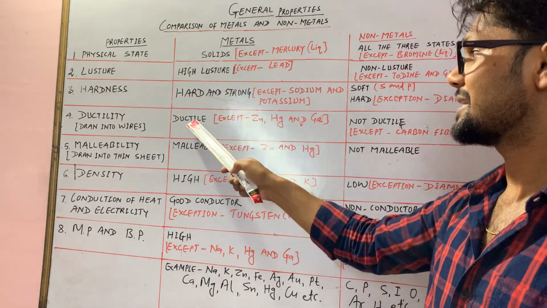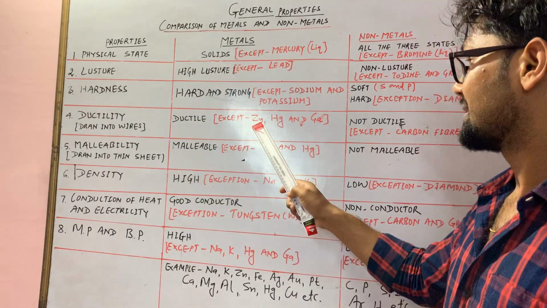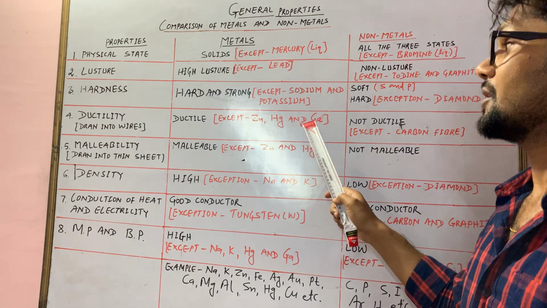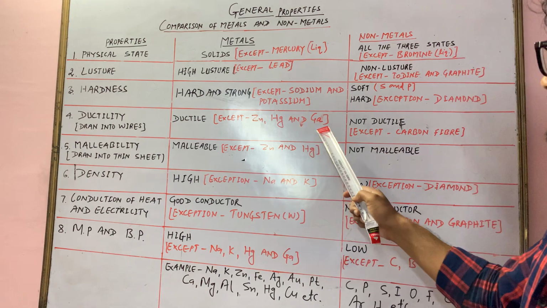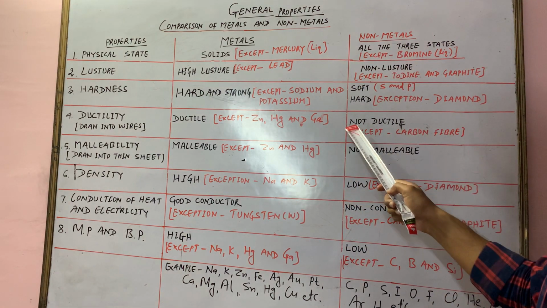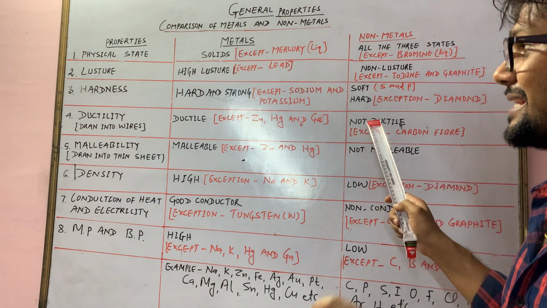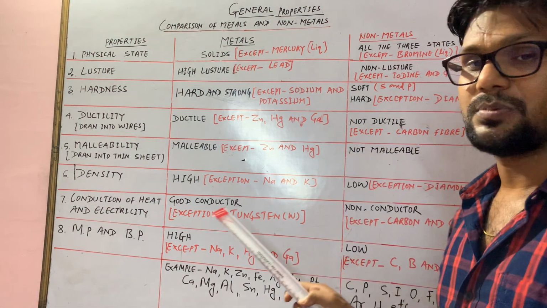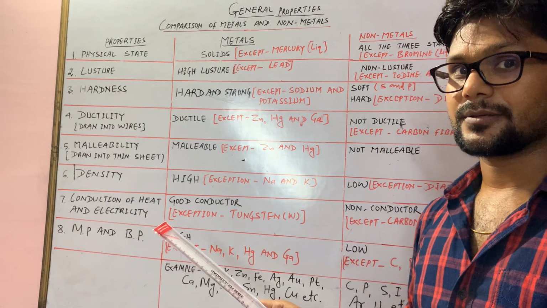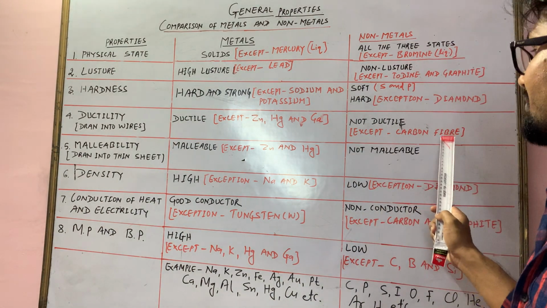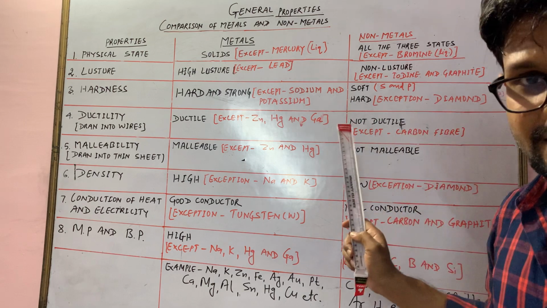Yes, metals are ductile except zinc, mercury and gallium. They are non-ductile. At the same time, you see non-metals are not ductile, means they cannot be changed into wires. Exception, carbon fiber. Carbon fiber can change into wires.